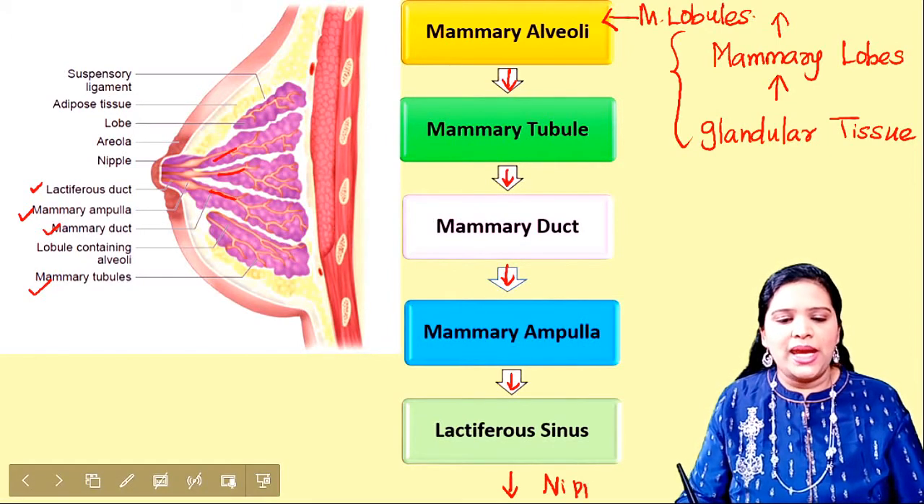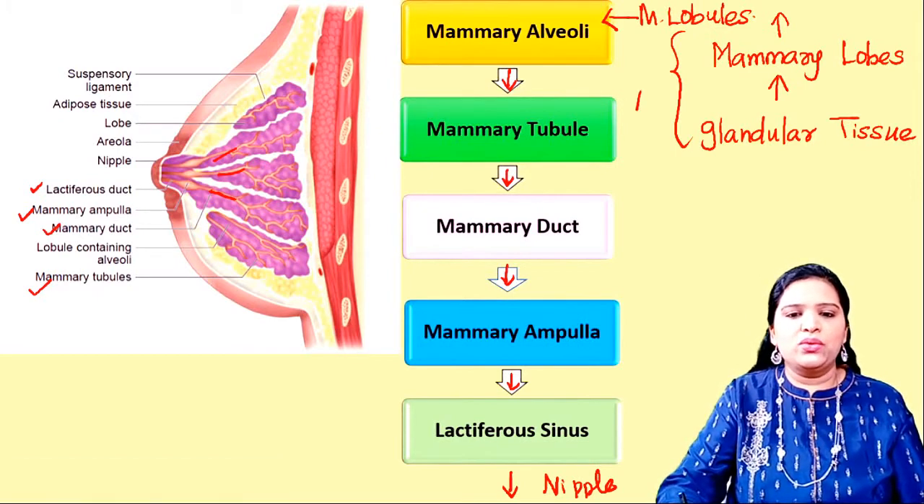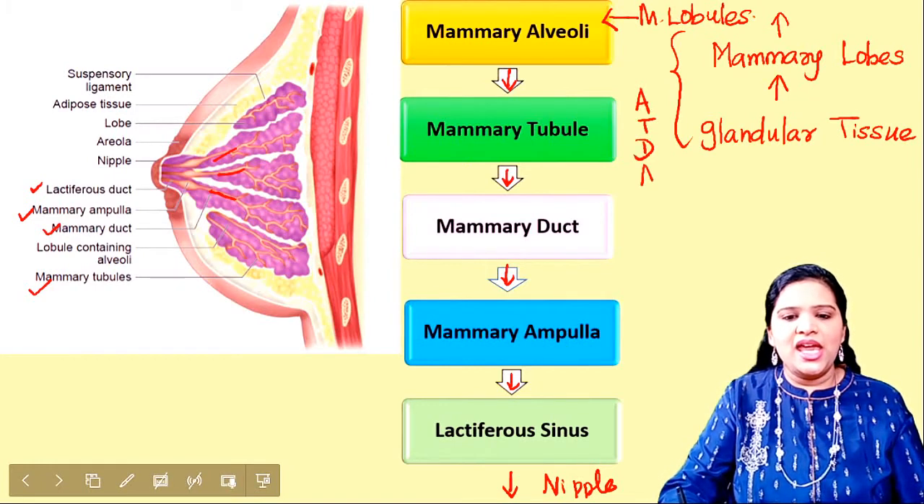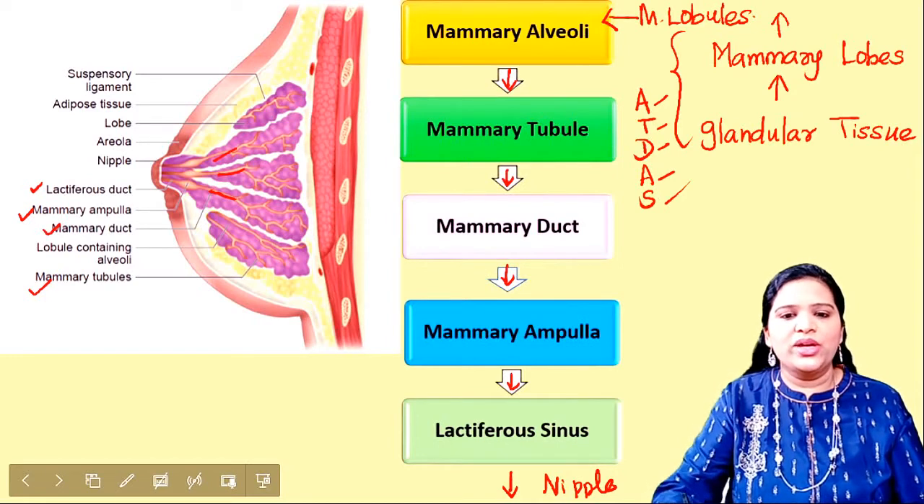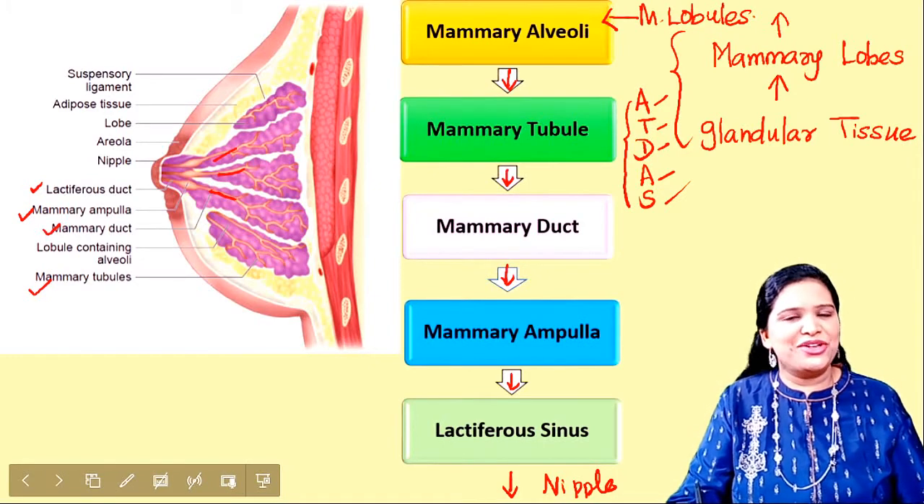It comes out through the nipple. This is the milk secretion pathway, which you can remember as A, T, D, A, S: Alveoli, tubule, duct, ampulla, sinus. This sequence is very important, please remember.